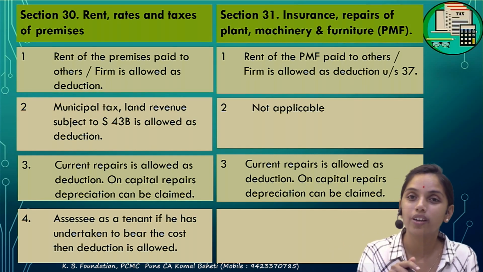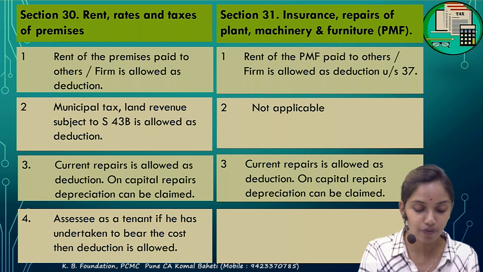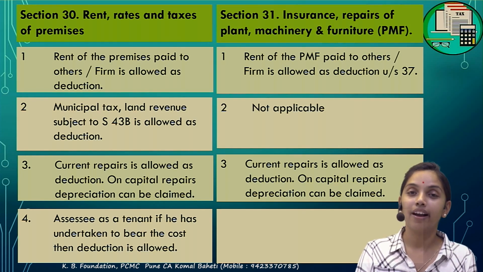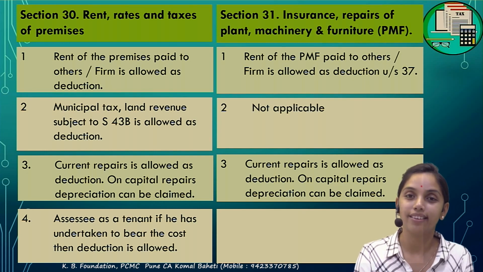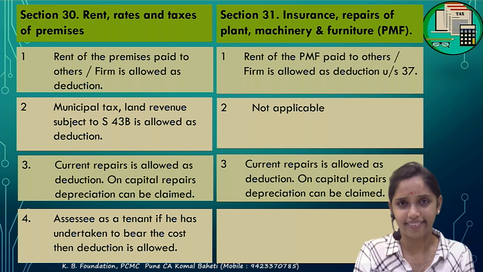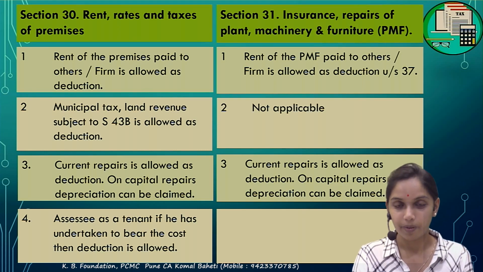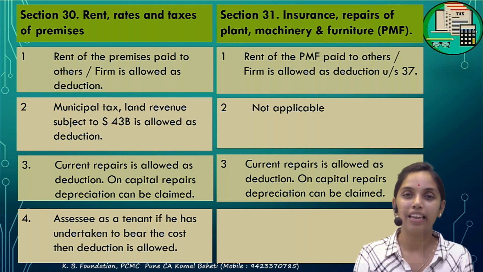Correct, but not under section 30, because 30 specifically says that if he has undertaken and to bear the cost of the repair, मतलब there should be an understanding orally or in a written agreement that the repair would be borne by the tenant. Then only section 30 would be allowed as a deduction.